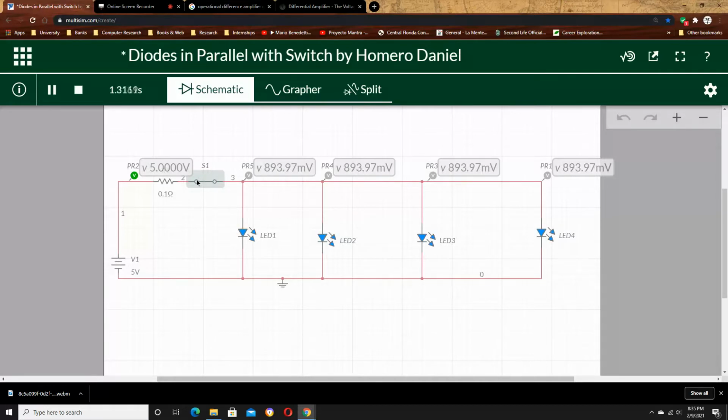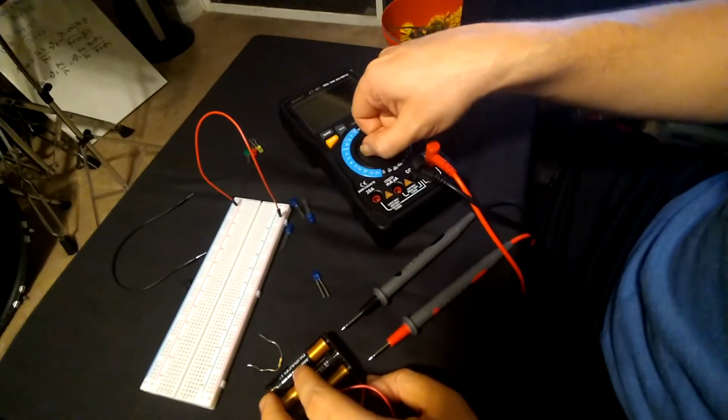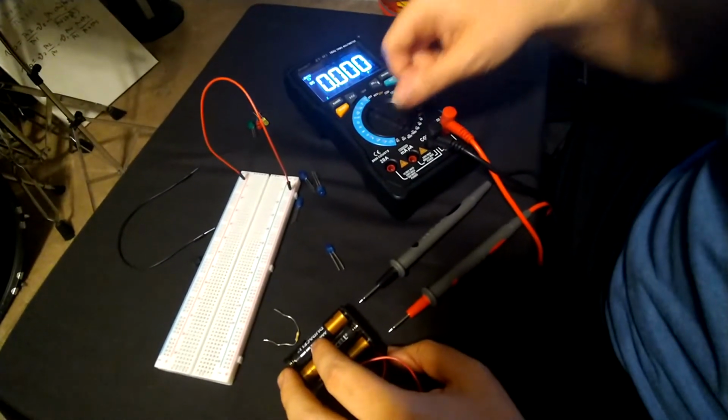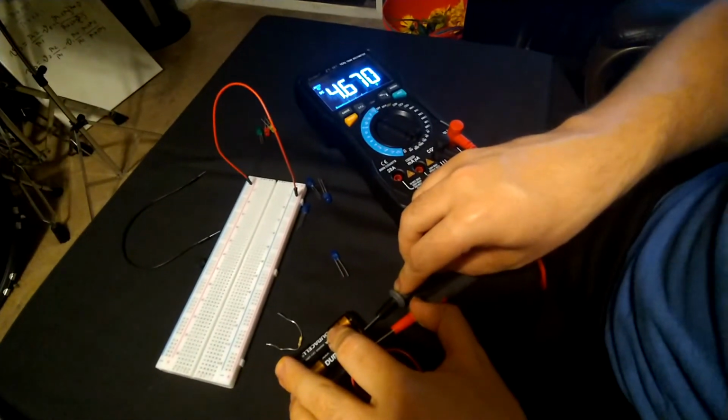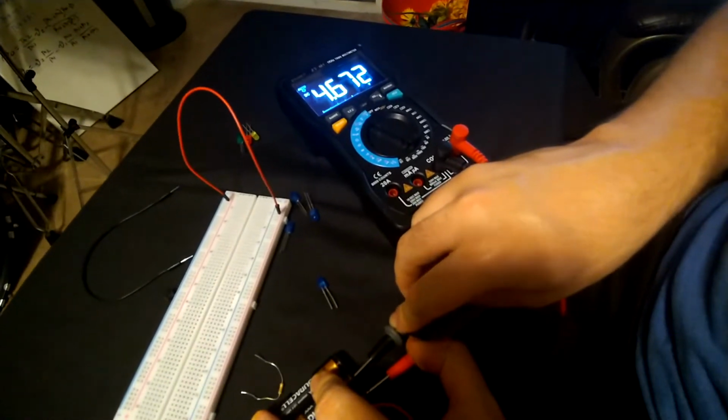Now let's put this into practice and actually measure with the multimeter. Let's go. So let's measure the DC voltage source. We have around 4.67 volts.